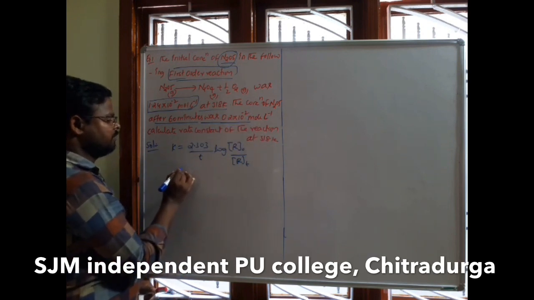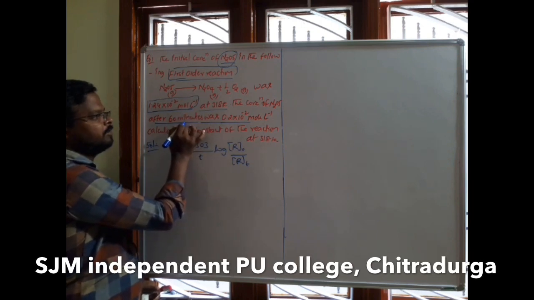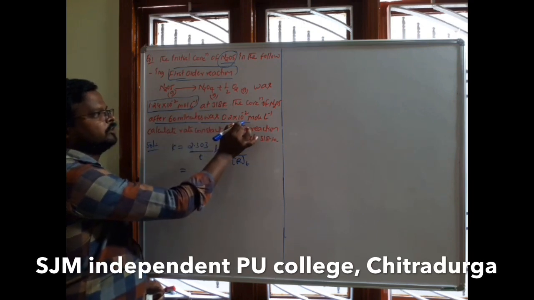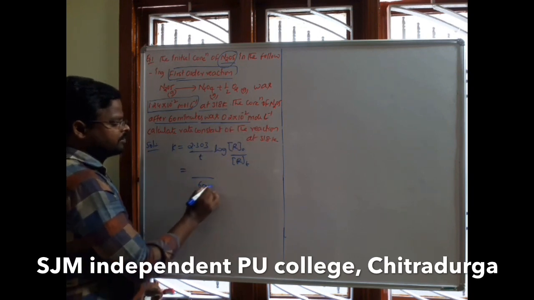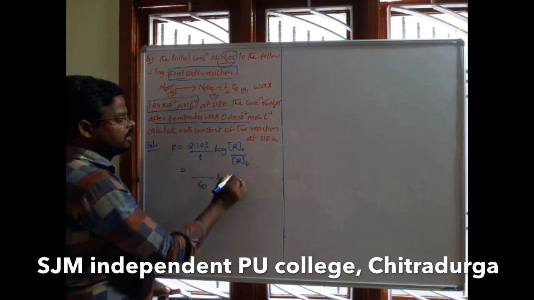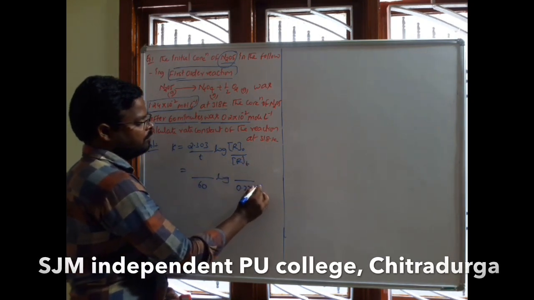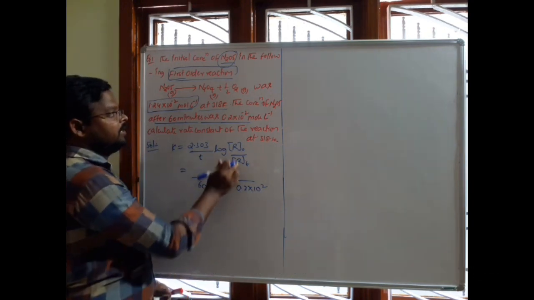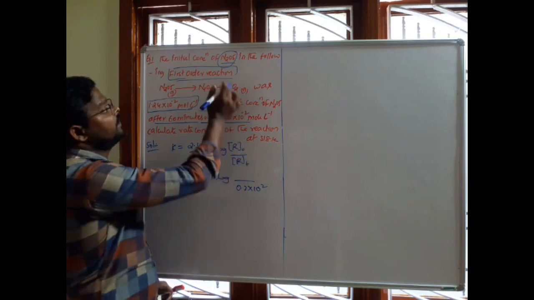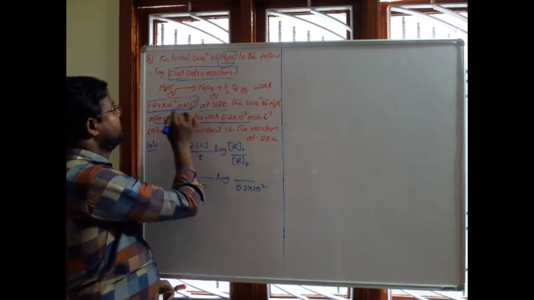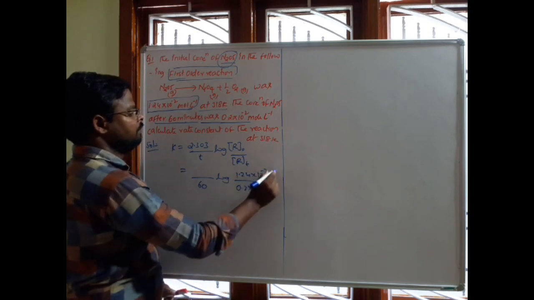Now substitute the given parameters. The time is 60 minutes. At 60 minutes, the concentration of the reactant Rt is 0.2 into 10 power minus 2, and the initial concentration of N2O5 is 1.24 into 10 power minus 2.